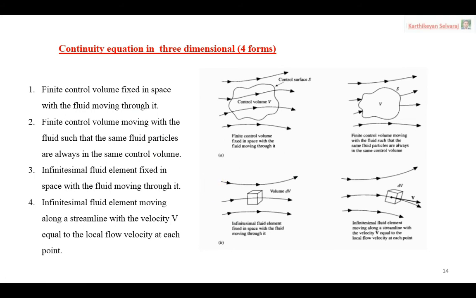Now we are coming to the derivation of our continuity equation in three-dimensional form. In three dimensions, based on the model, we have four forms. What are the four models? Control volume fixed in space, control volume moving along with the fluid, fluid element fixed in space, and fluid element moving along with the fluid.